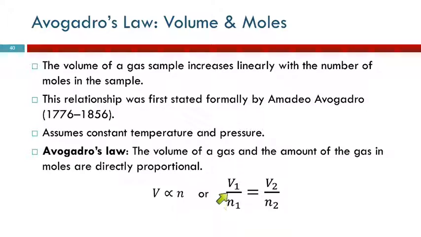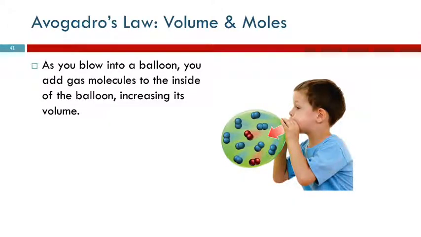So that can be expressed this way: V1 over N1 equals V2 over N2. Doesn't have quite the same ring to it as V1 over T1. V1 over N1 equals V2 over N2. You blow into a balloon, you're adding more gas molecules, you increase the volume of the gas.